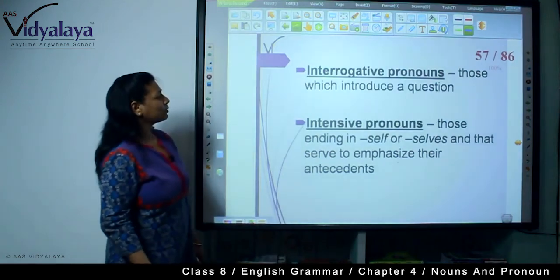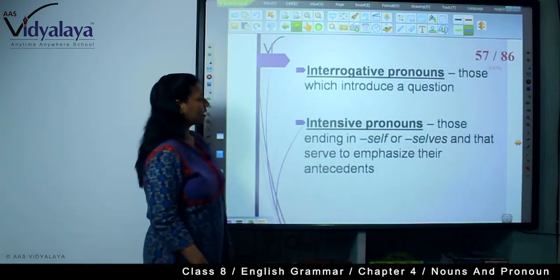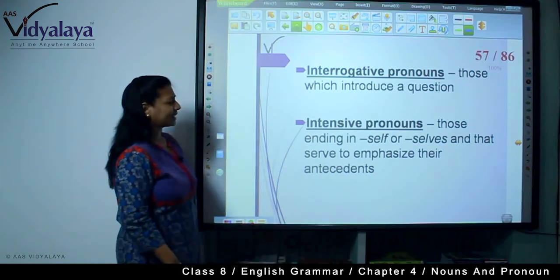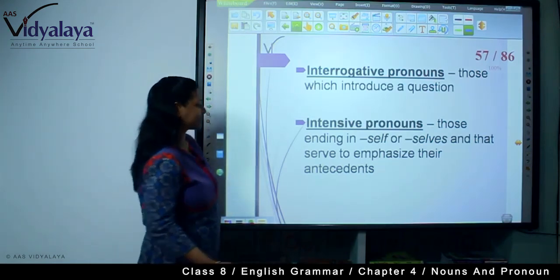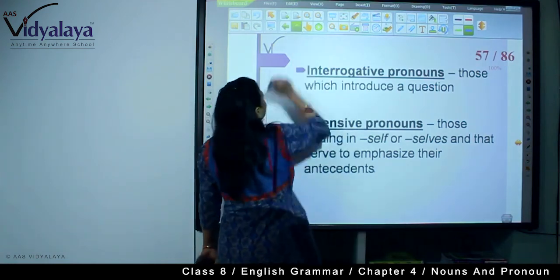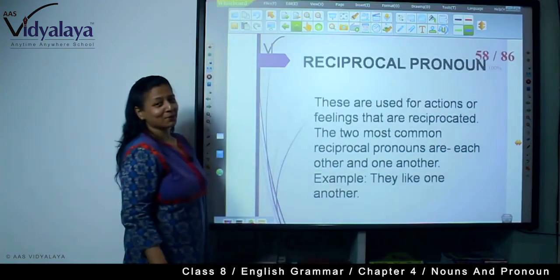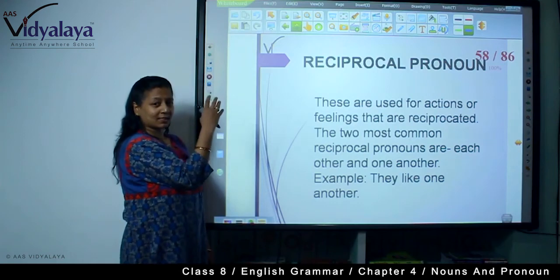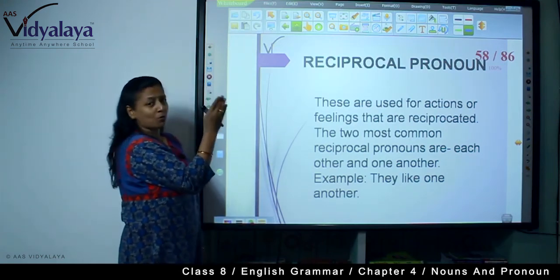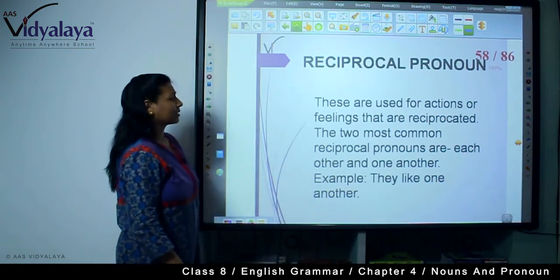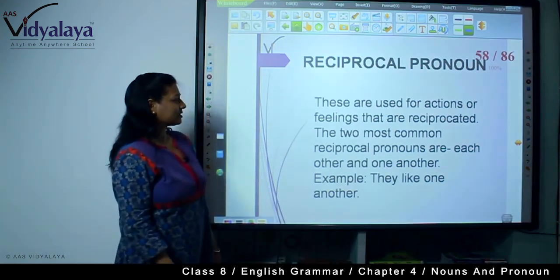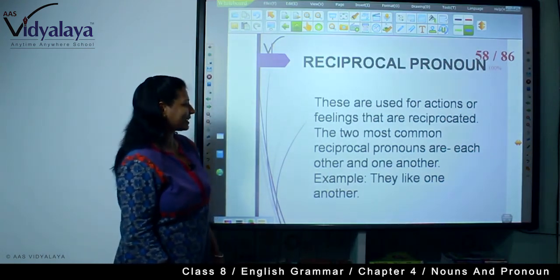Now interrogative pronouns, those which introduce the question. Intensive pronouns, those ending in self or selves and that serve to emphasize their antecedents. Then reciprocal pronoun. As I have explained all this, I am just moving on. Reciprocal pronouns are used for actions or feelings that are reciprocated.